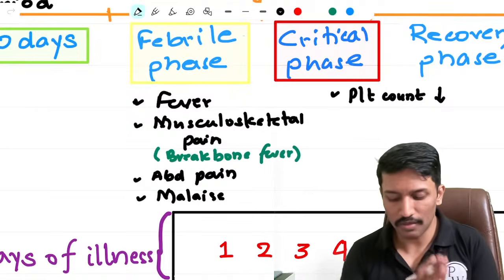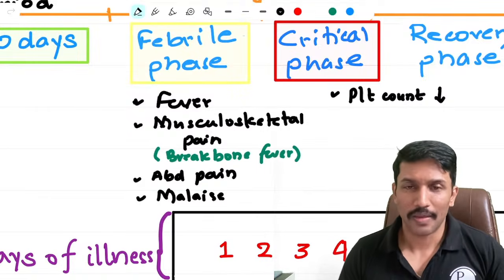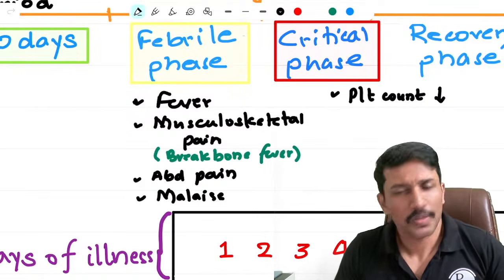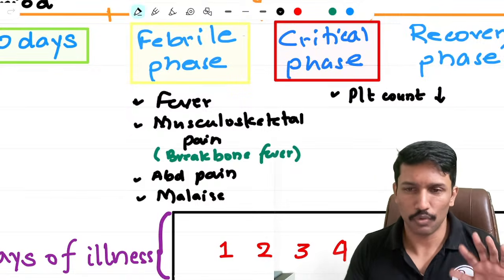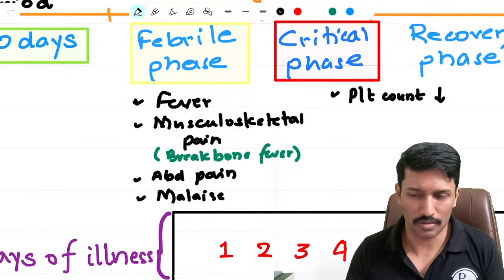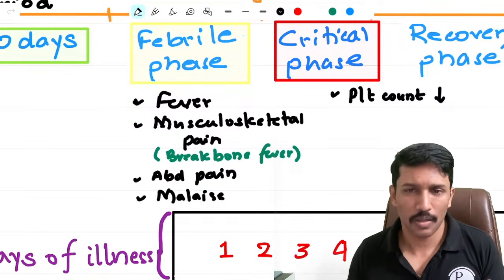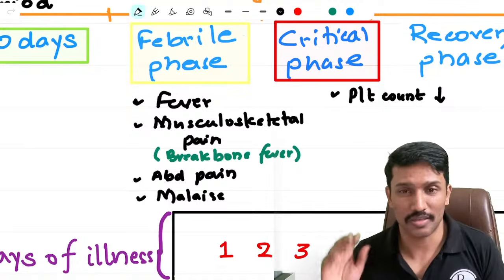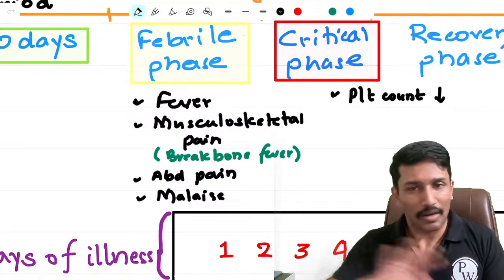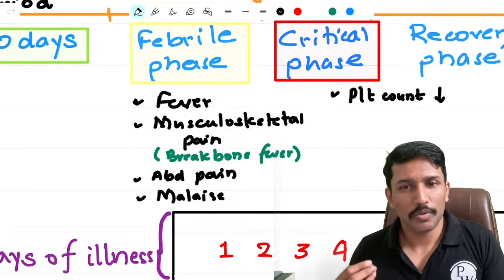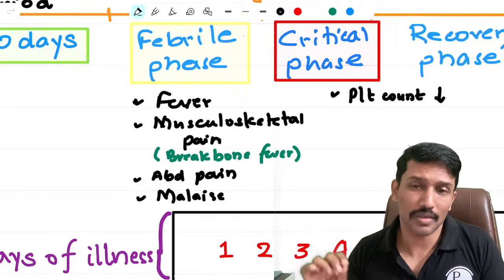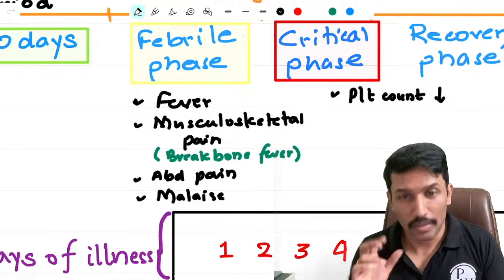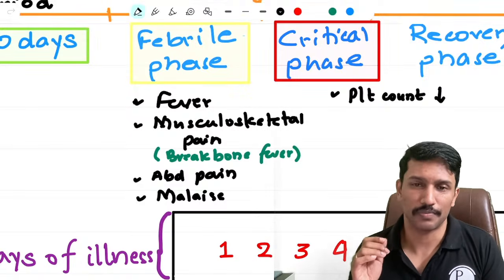Okay, so in the critical phase, platelet count starts dropping. As a doctor, should I be worried about it? The truth is that in whatever number of patients I have seen, I have had no mortality in dengue cases. But yeah, I know friends, colleagues who lost dengue patients. Of course, it's not their mistake, I'm not saying that. But none of them, as far as I know, died because of the low platelet count. They bled to death. It can happen, but it is rare. But in the critical phase, deaths are very common.